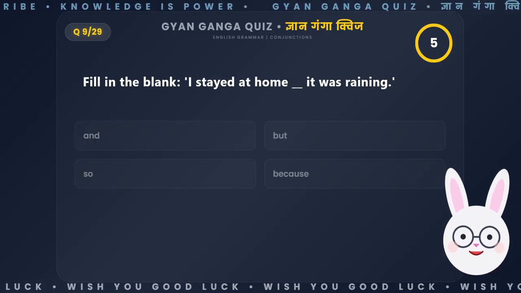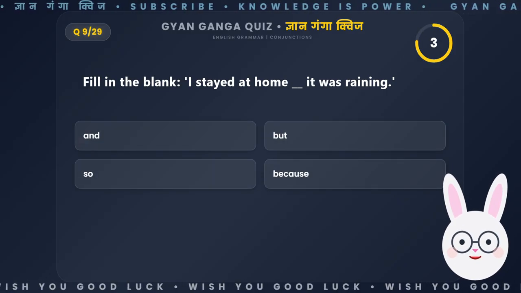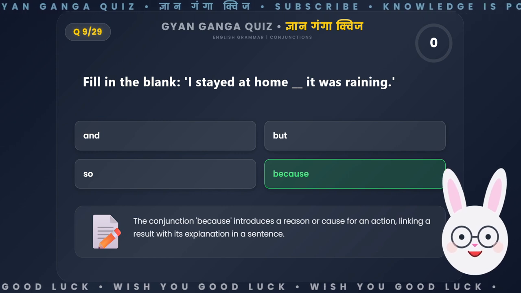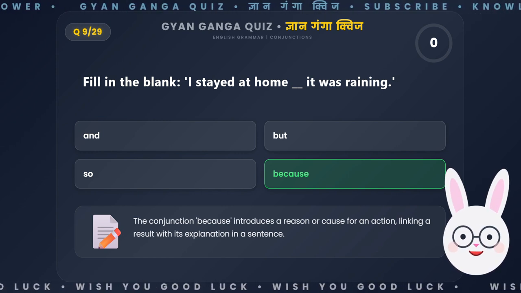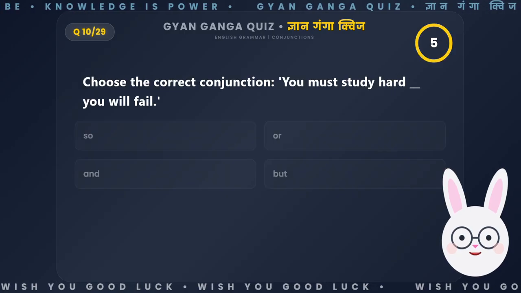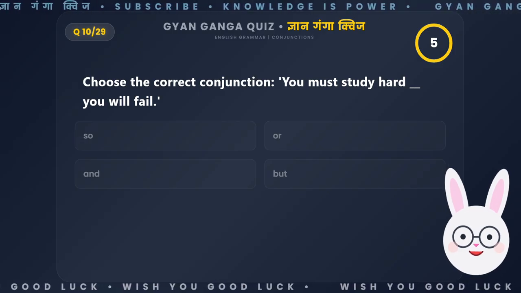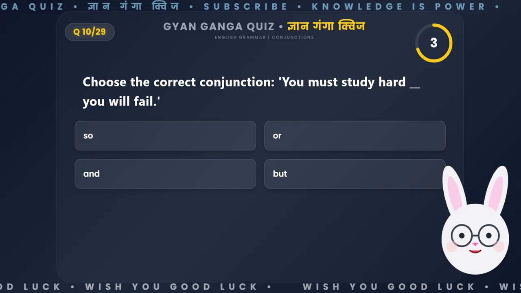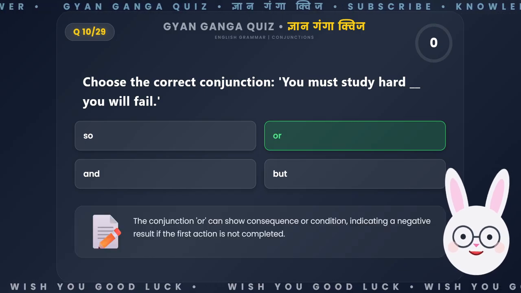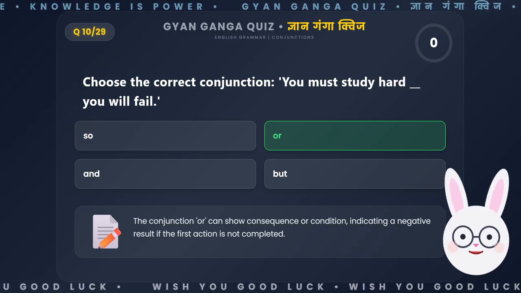Fill in the blank. I stayed at home __, it was raining. The conjunction because introduces a reason or cause for an action, linking a result with its explanation in a sentence. Choose the correct conjunction. You must study hard __, you will fail. The conjunction or can show consequence or condition, indicating a negative result if the first action is not completed.